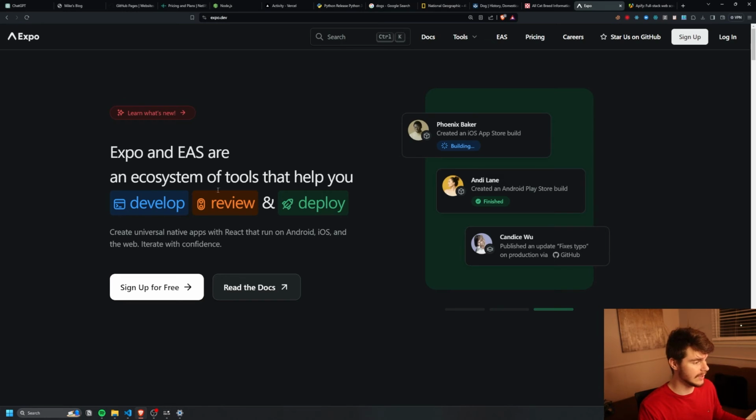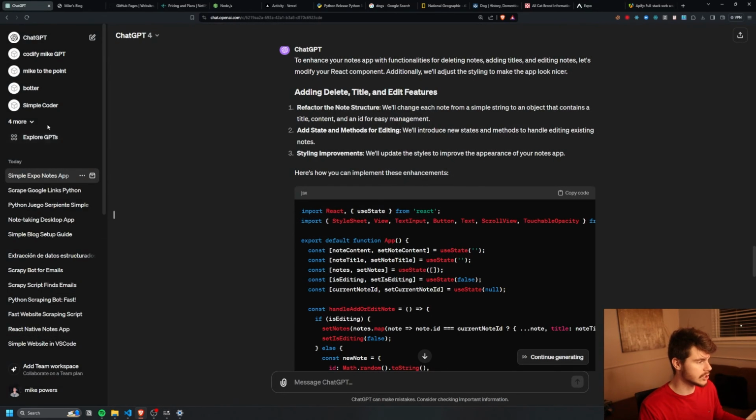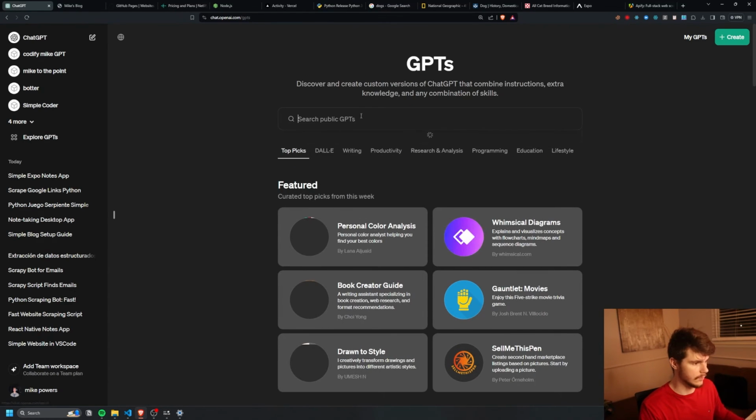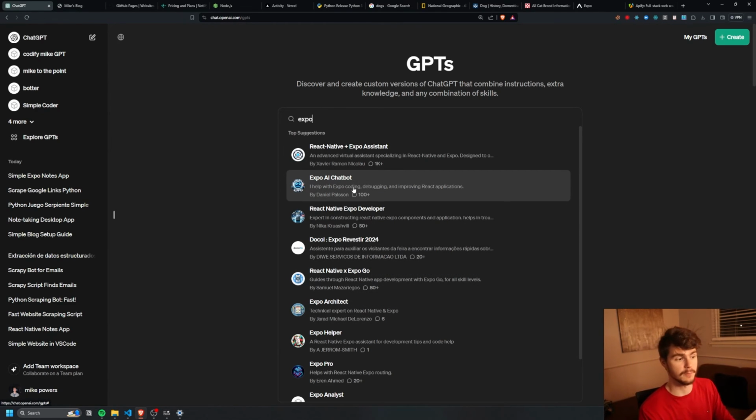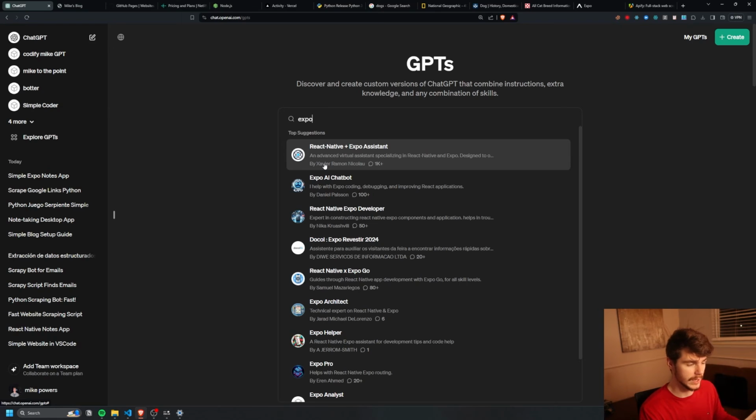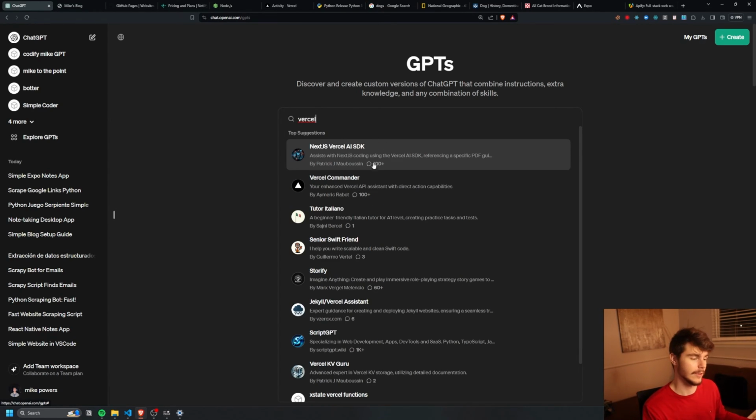And if you want to even get really good with this, you can check out some of the custom GPTs in the GPT store. So if we just type in Expo here, there might even be, yeah, a React Native Expo assistant. There's a couple Expo architects in here that'll help us make better Expo code for our project. So we can just use one of these bots and it's already trained on the Expo knowledge base. So it might even give us a better response than if you're just using ChatGPT. There's also one for Vercel in here. There's all kinds of good ones.